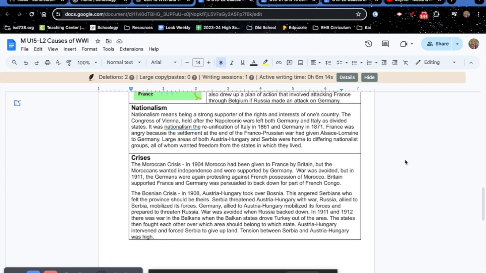In 1911 and 1912, there was war in the Balkans. When the Balkan states drove Turkey out of the area, the states then fought each other over which area should belong to which state. Austria-Hungary intervened and forced Serbia to give up land. Tensions between Serbia and Austria-Hungary were high.